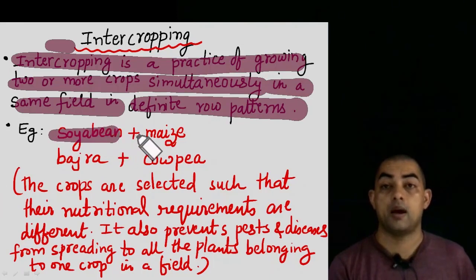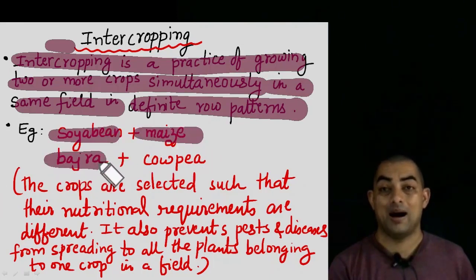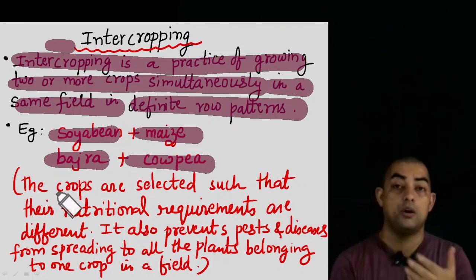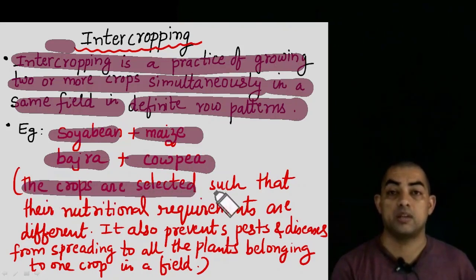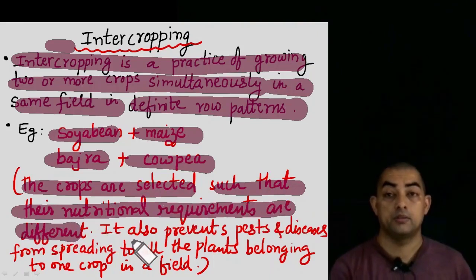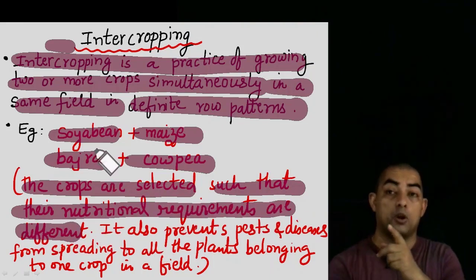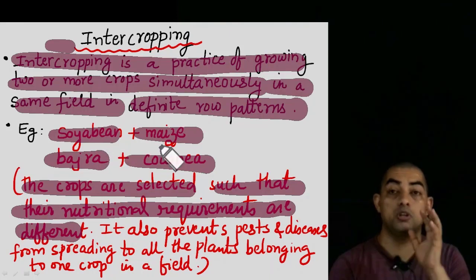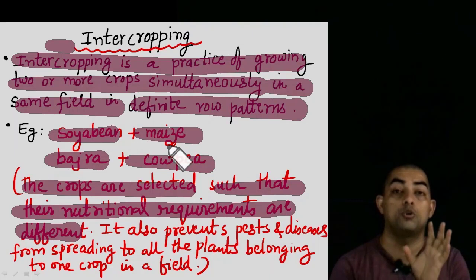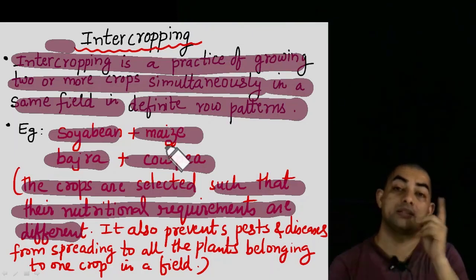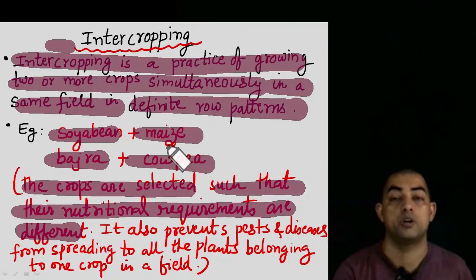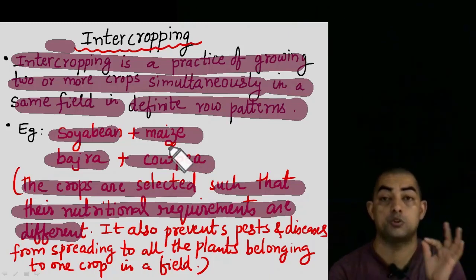Like soyabean and maize are grown together. Like bajra and cowpea are grown together. So the crops are selected. How are they going to select the crops over here? The crops are selected such that their nutritional requirements are different. Say for example, if one of the crops requires nitrogen, they choose the other crop in such a way that the other crop does not require much nitrogen. And what nutrient the second crop is using, the first crop does not need in great amount. So this is a very, very smart technique.